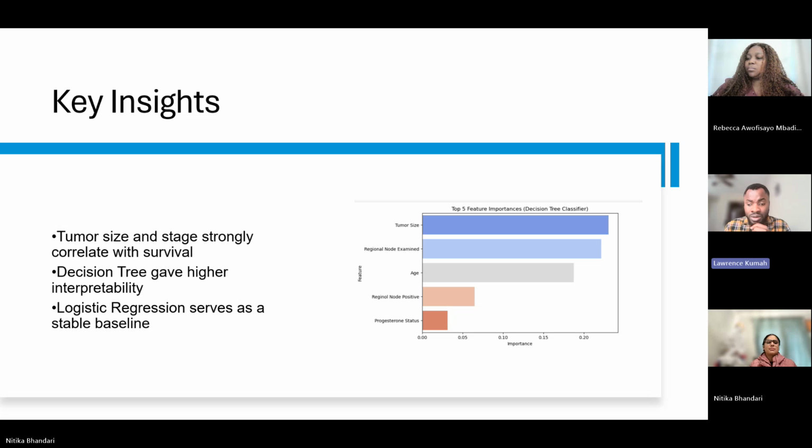So the key insight in our presentation is that from the overall modeling work, we identified several key insights. We noticed that tumor size and cancer stage were the strongest predictors of survival. Also, the decision tree models provided higher interpretability, making it easier to understand feature importance. And the logistic regression served as a strong baseline, but the decision tree allowed us to capture nonlinear relationships in the data. Together, these models helped reveal meaningful patterns in breast cancer outcomes.